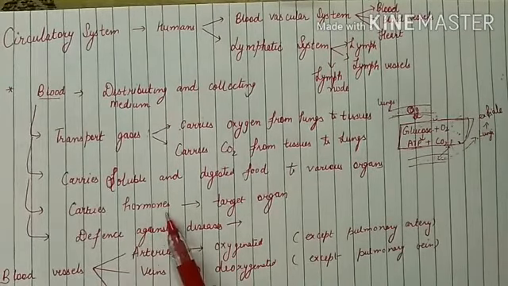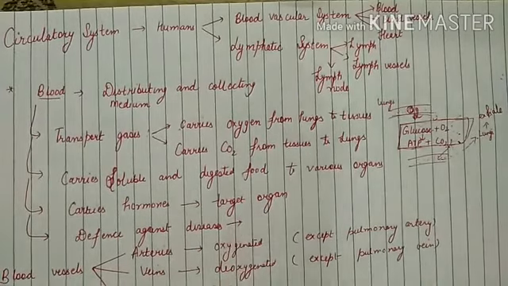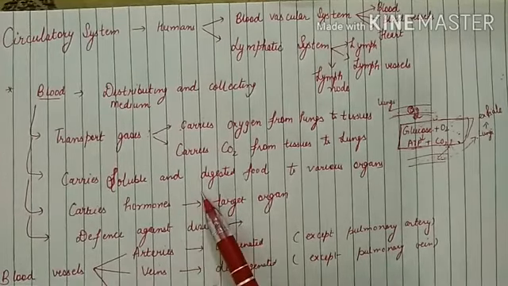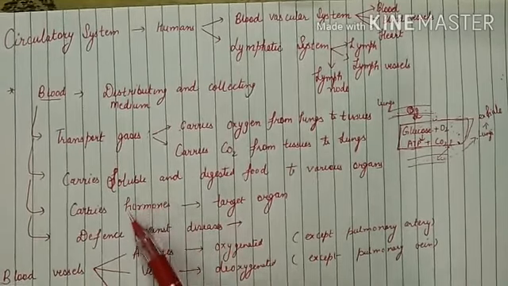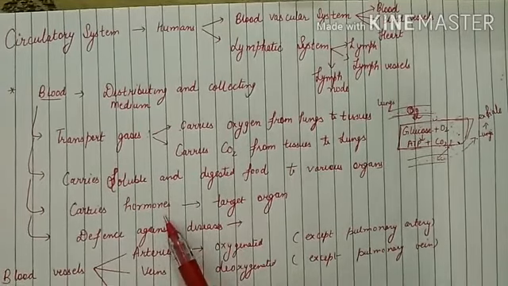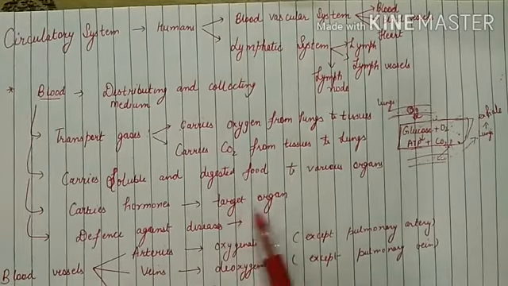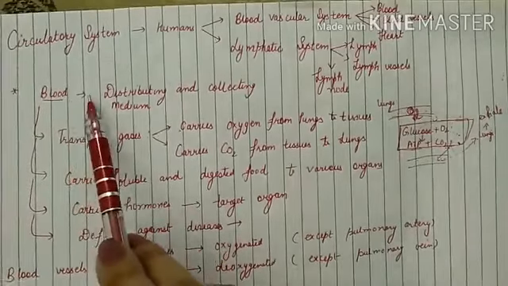Then the next one is distribution of hormones. You have studied the endocrine system. There you have studied that endocrine glands secrete hormones directly into the blood. Those hormones secreted by endocrine glands are transported to the target organ through a medium that is known as blood.